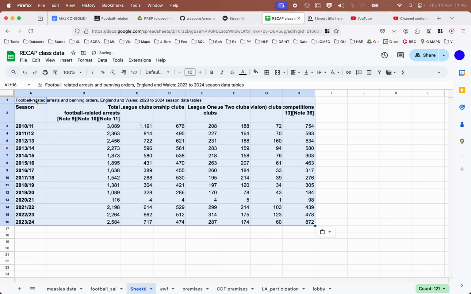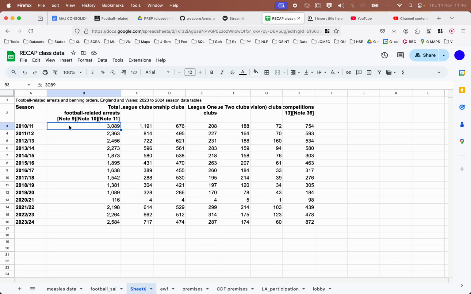So this is what we've got this time. What are we told? Total figure for arrests for each year. Oh no, total figure for arrests for the period from 2010 to 2023. Okay.